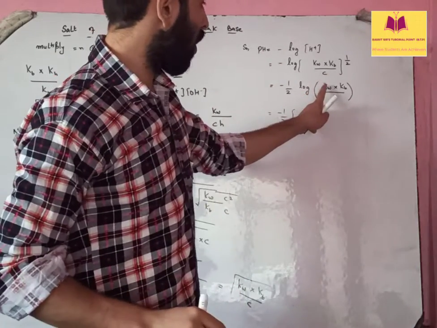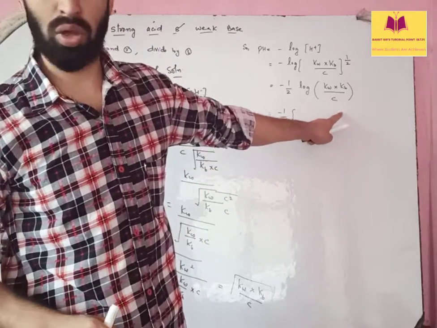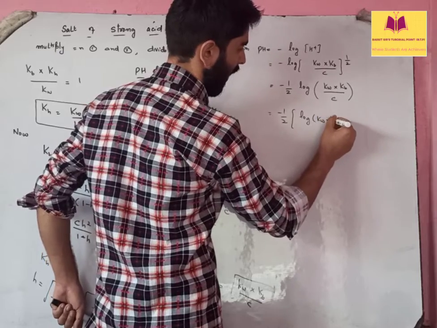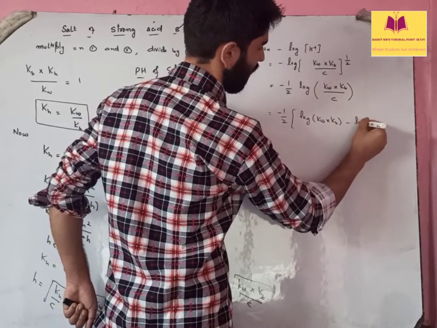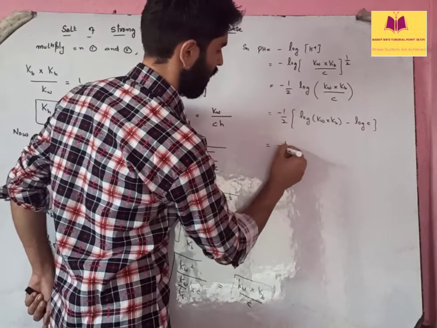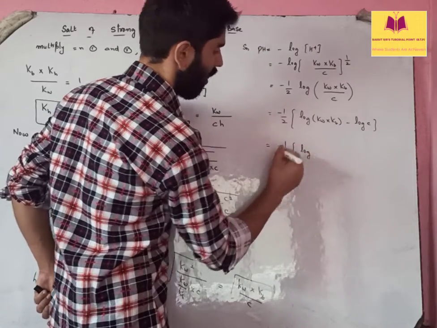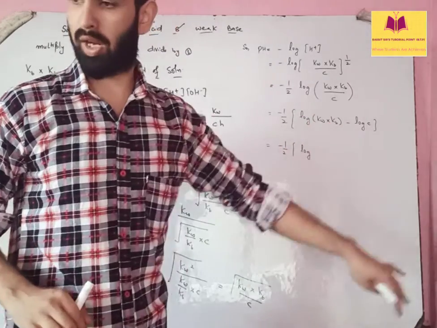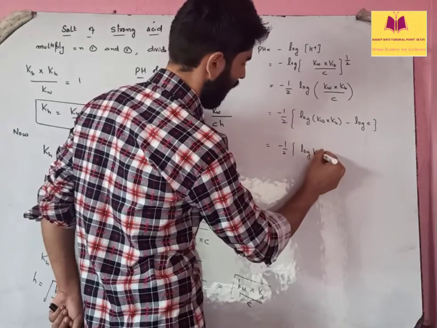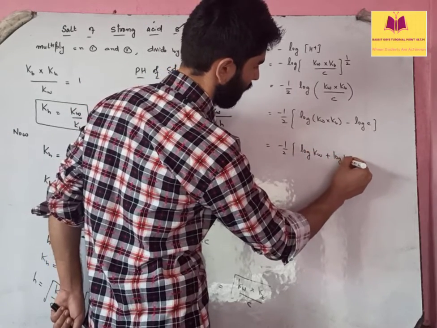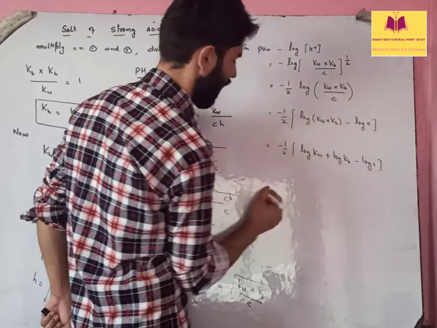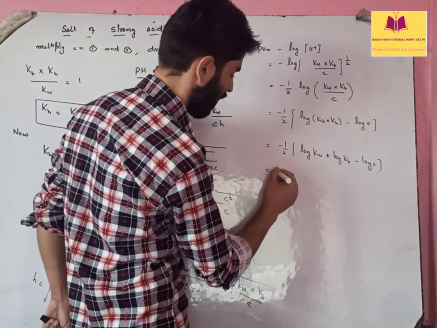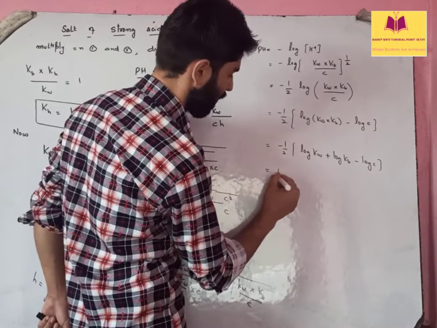So what is minus 1 by 2? Here we are going to use log m by n, which is log m minus log n. So this is log of Kw multiplied by Kb minus log C. We will be using log A into B, that is log A plus log B. So this is log A plus log B minus log C. So I can write it this way, minus 1 by 2. Is that clear?